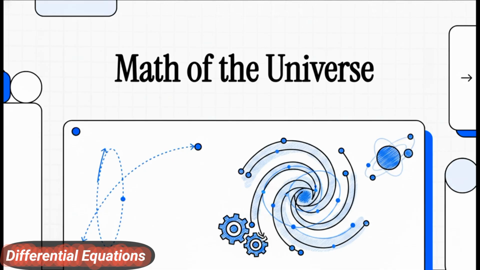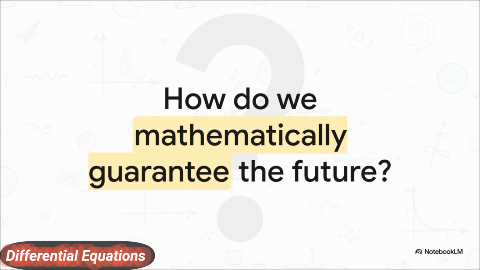Okay, let's just dive right into this. I want to kick things off by posing what might just be the ultimate physical question. How do we mathematically guarantee the future? Does a single, unique future state actually exist for a physical system based on exactly where it is right now? Or are there just infinite possibilities branching out infinitely in front of us? Well, it turns out differential equations hold the absolute key to answering this.